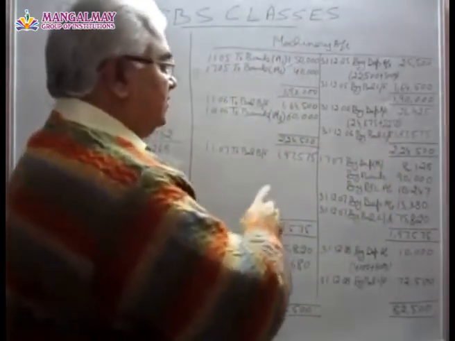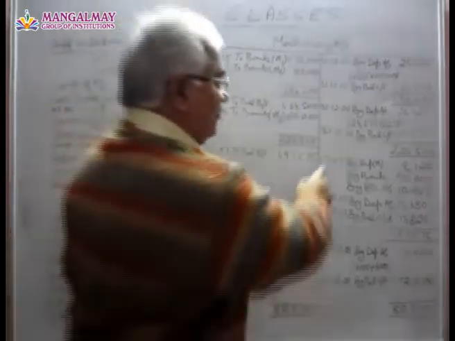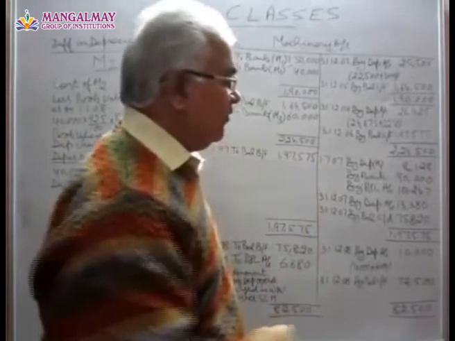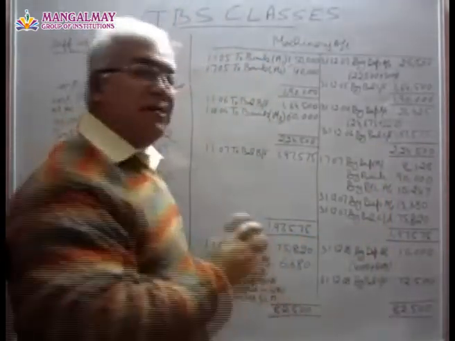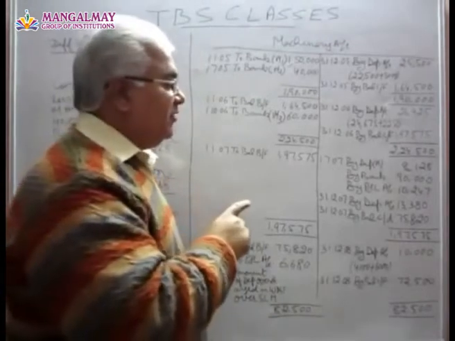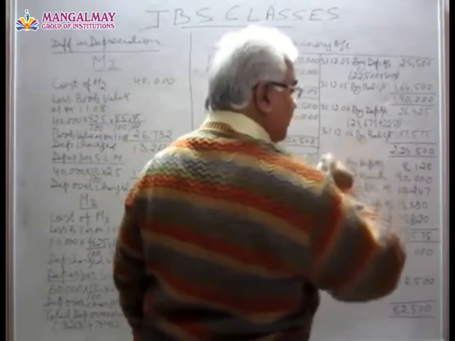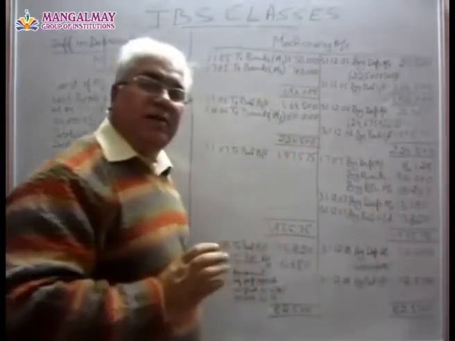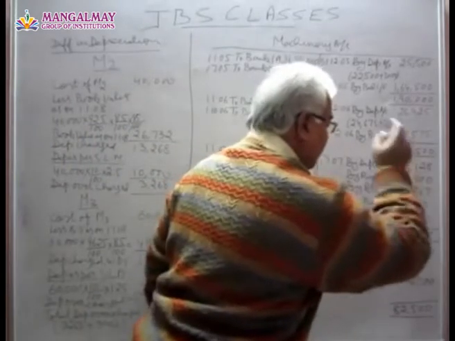And again, the machinery number 1, M1, is sold on 1/7/07 for rupees 90,000, and depreciation has been charged on this machinery for 6 months. That is 8,128. And the loss incurred by the company on this sale is 10,247.